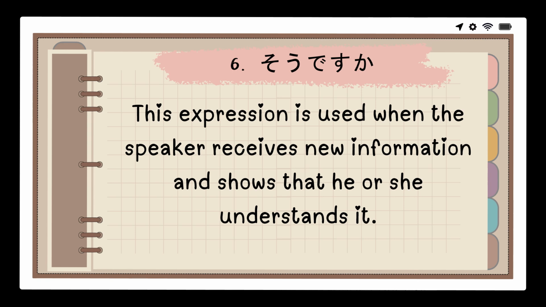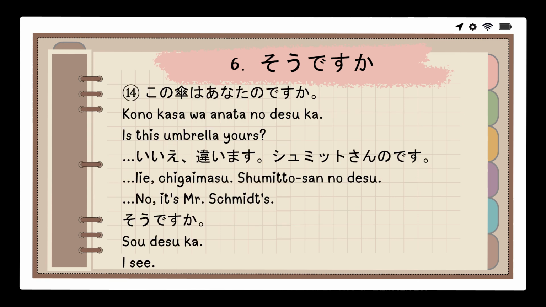Rokubang. So desu ka? This expression is used when the speaker receives new information and shows that he or she understands it. For example, Kono kasa wa anata no desu ka? Is this umbrella yours? Iie, chigaimasu. Sumisu-san no desu. No, it's Mr. Smith's. So desu ka? I see.